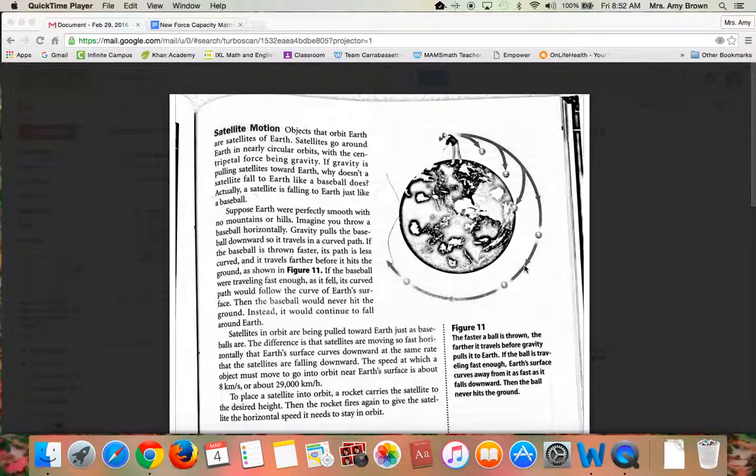The speed at which an object must move to go into orbit near Earth's surface is about 8 kilometers per second, or about 29,000 kilometers per hour. To place a satellite into orbit, a rocket carries the satellite to the desired height. Then the rocket fires again to give the satellite the horizontal speed it needs to stay in orbit.